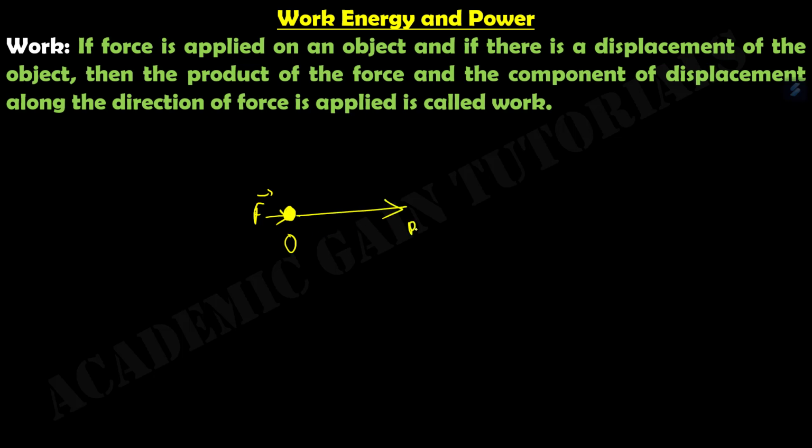Suppose this is the displacement OP. Then we can say that this force has done some work on this body. This is the meaning of work in physics.